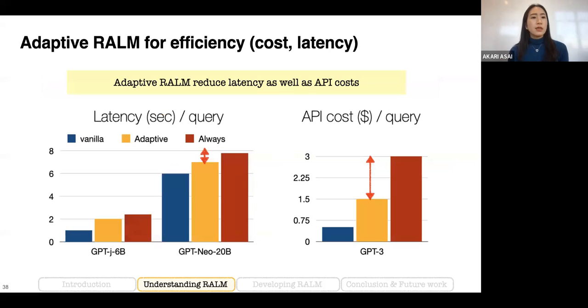This means that adaptive retrieval can be more cost efficient because we can reduce the number of retrievals, and also reduce the context length of the language model input. So we found that adaptive retrieval can reduce the latency per query at inference time, or can reduce the API cost for the OpenAI APIs.